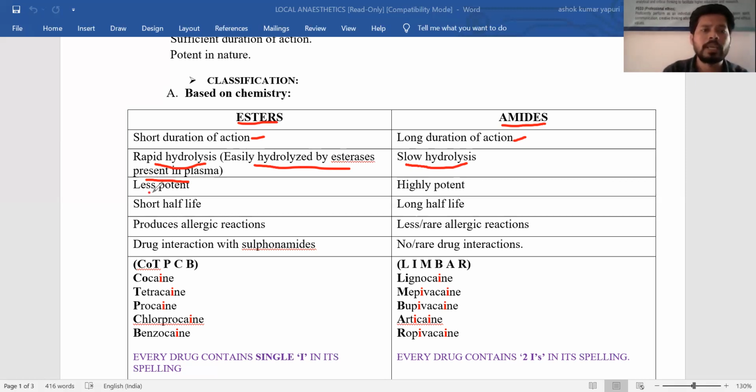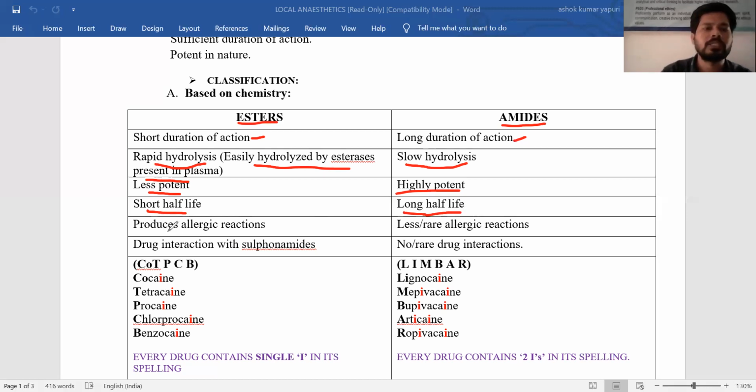Generally, esters are less potent, but amides are highly potent. So potency means how much dose is required by a drug to produce its action. Amides require a low quantity of dose compared to esters. Esters are less potent, so they require more dose. Amides just require less dose. Esters generally have rapid hydrolysis, that's why they have a short half-life. But amides are not easily hydrolyzed, so they have a long half-life.